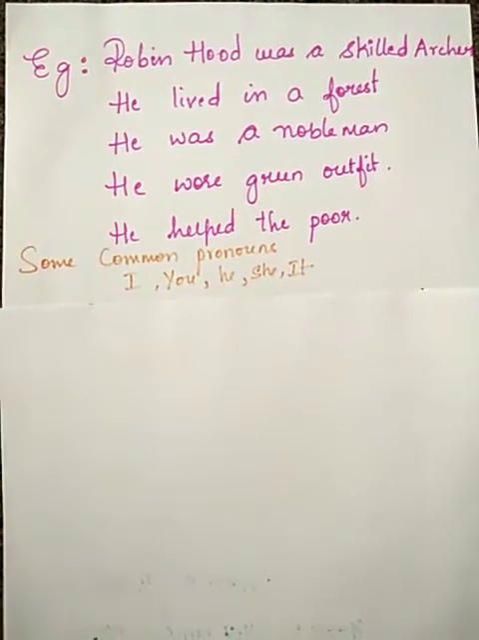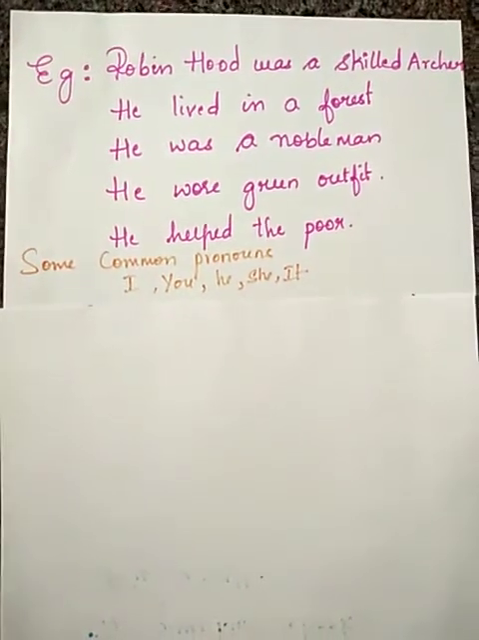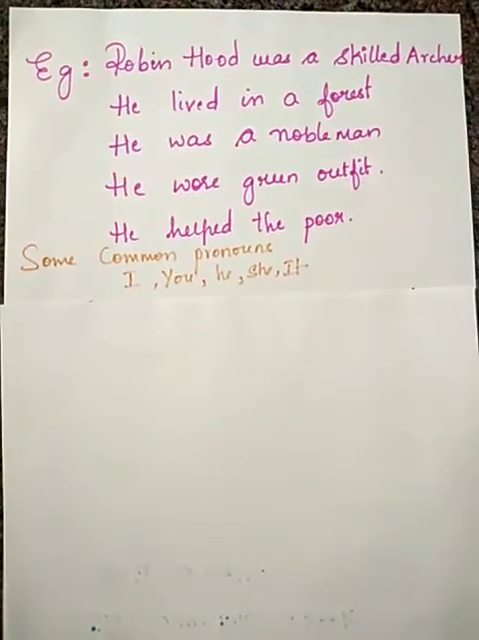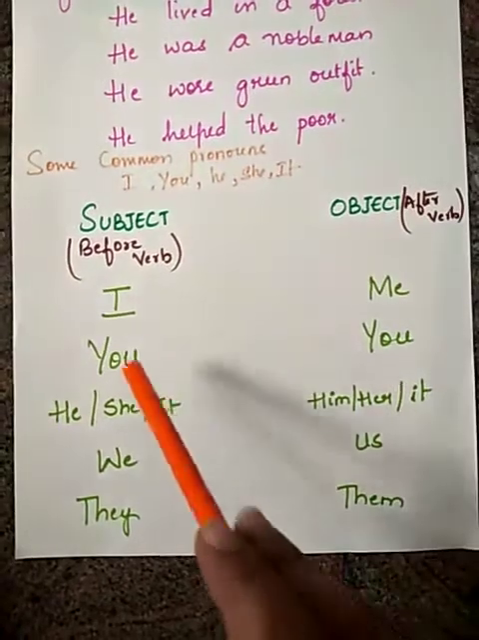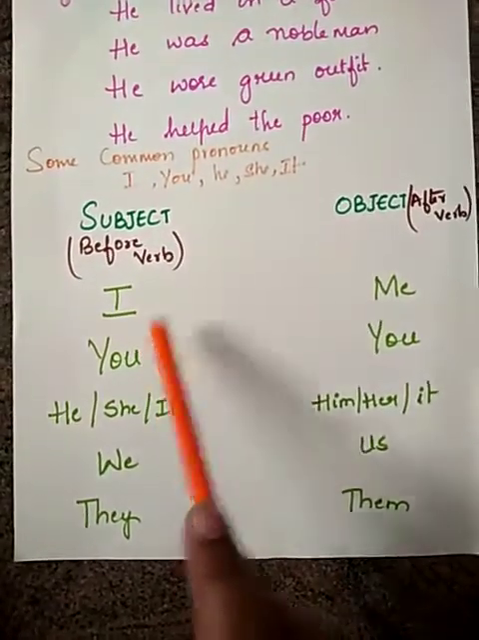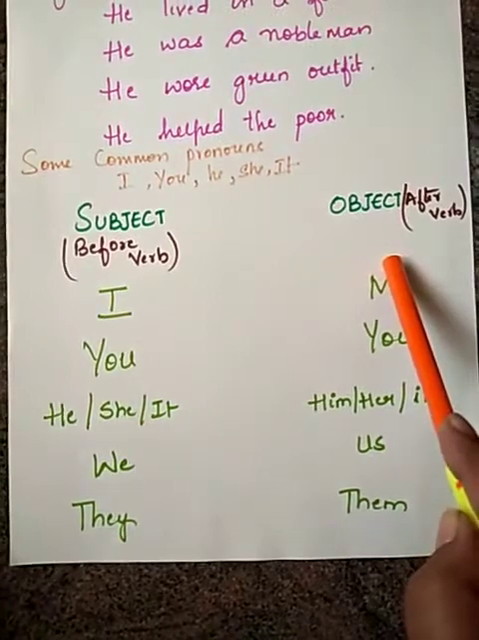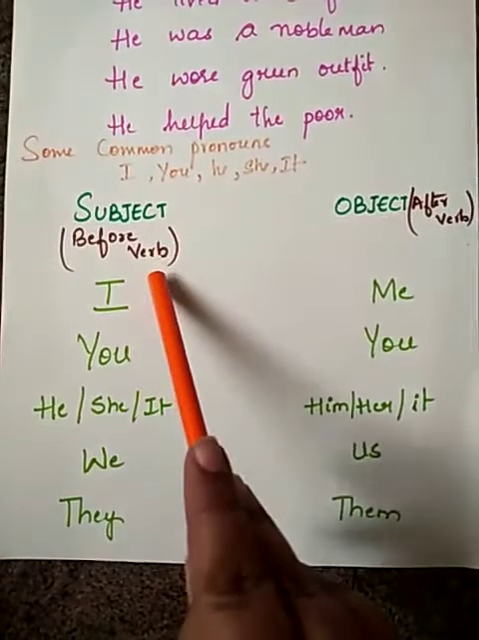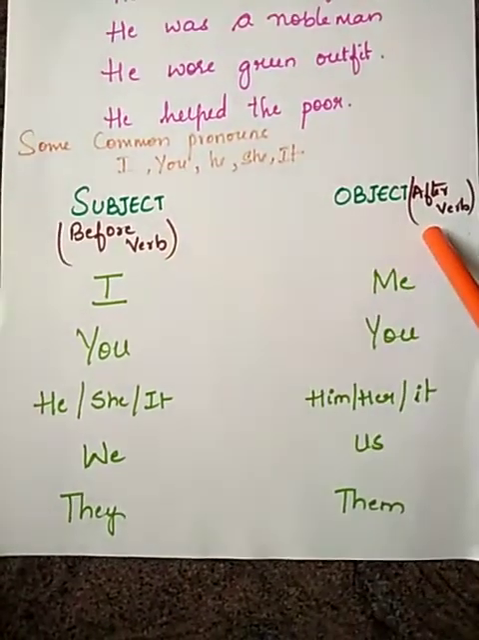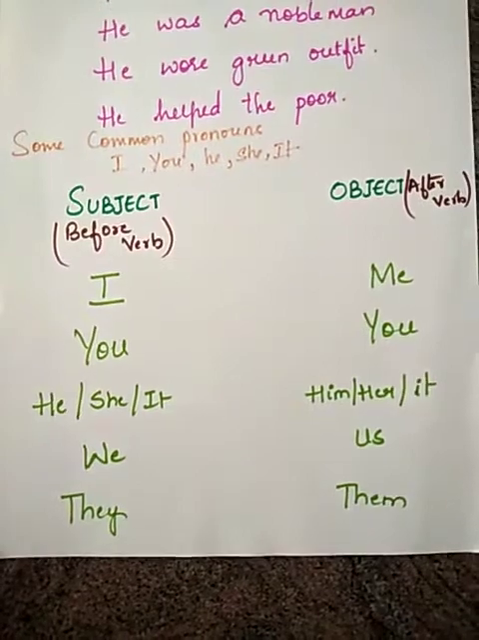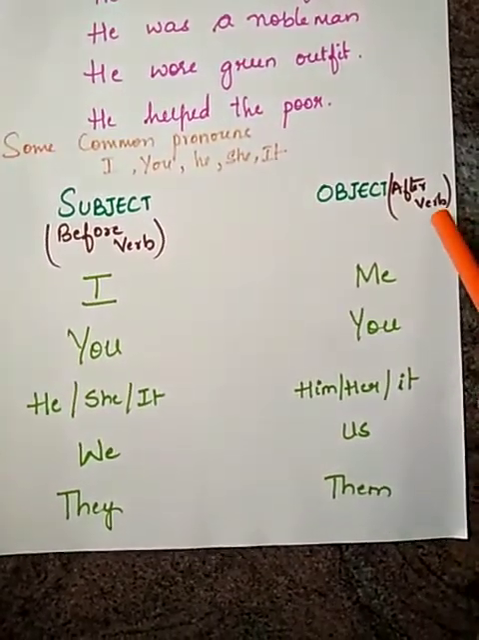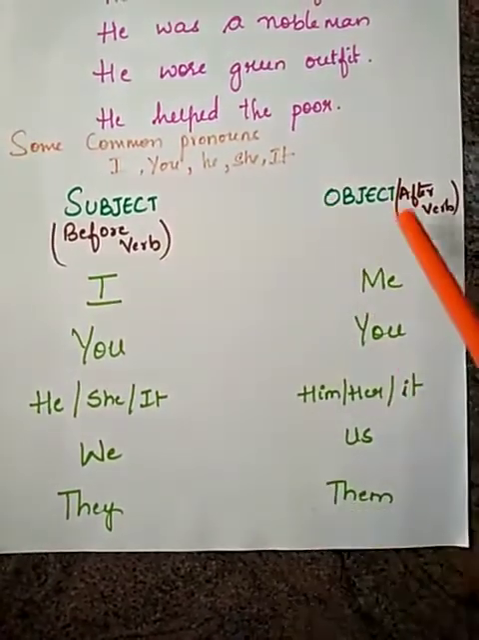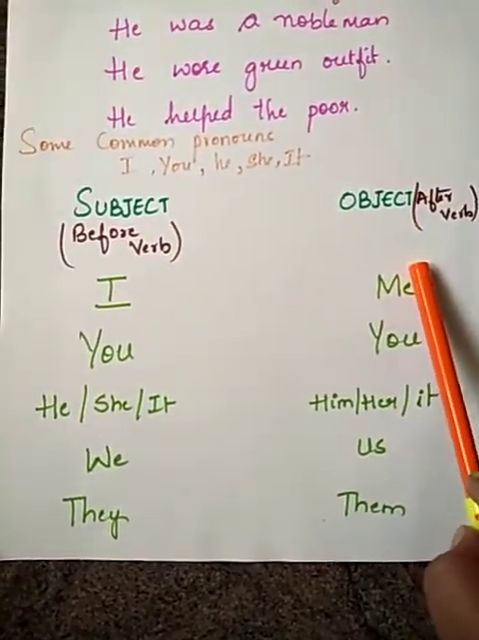Now let's move on to the personal pronoun. Before moving to the personal pronoun, let us know about subject and object. Okay. When the pronoun is in the place of a subject, or when a pronoun is in the place of an object. Okay. So a subject is used before a verb. An object is used after a verb. A verb is a word that describes an action. The subject we use before a verb, the object we use after a verb.